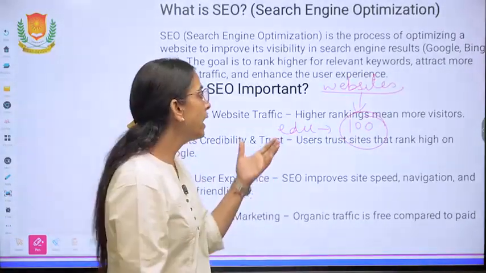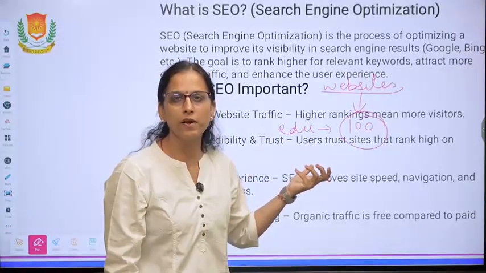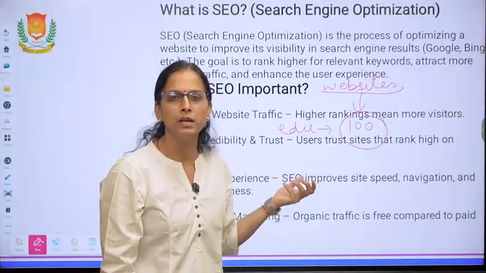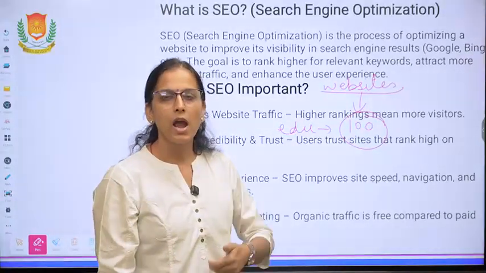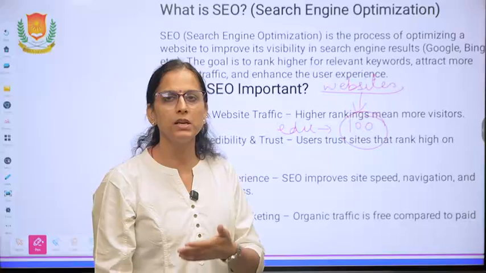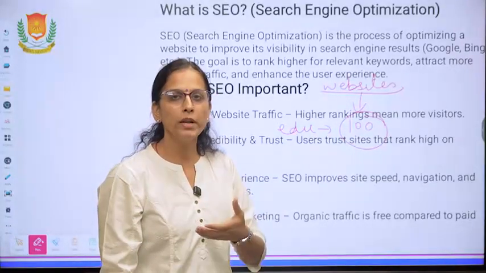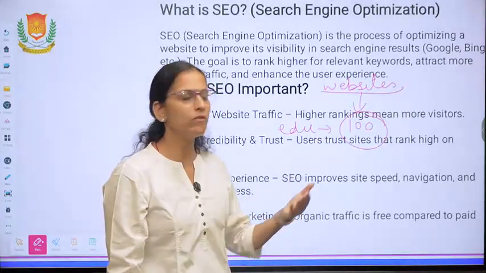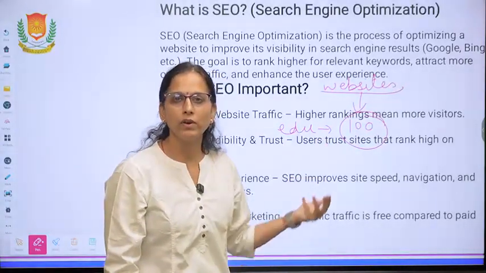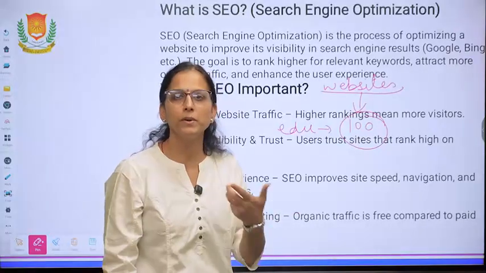So why were they creating the websites? What was the purpose? Websites were created for business and for users, basically for students who need to get information from them, and businessmen were creating websites for their business.